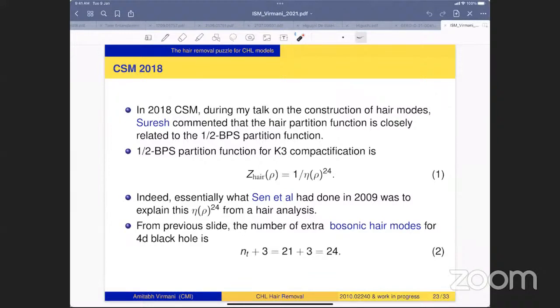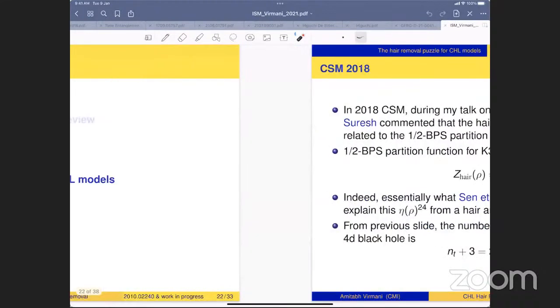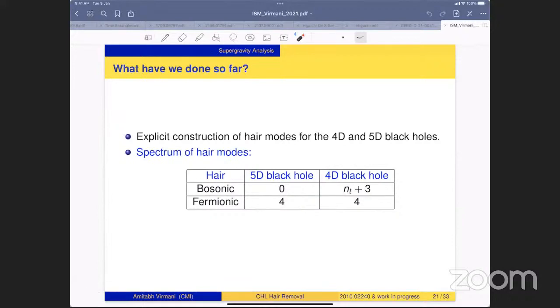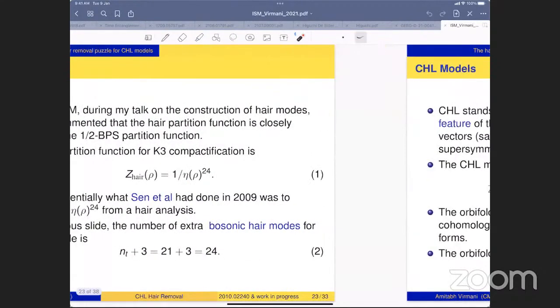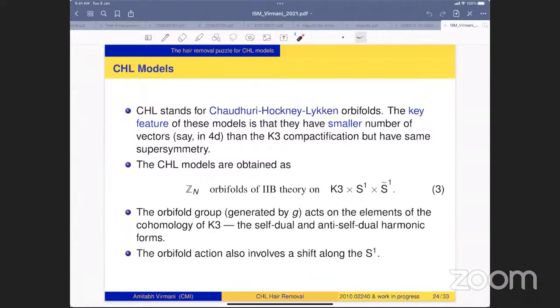And the way this works is that for K3 compactification, there are 21 tensor multiplets one gets in 6 dimensions. And if we go back and look at this NT plus 3, this is what gives rise to the 24 extra bosonic modes, and this is what enters in this eta rho to the 24. So the extra bosonic hair modes is what explains the difference between 4D and 5D partition functions for the K3 compactification. Okay, for the CHL models, things are a little bit more subtle.